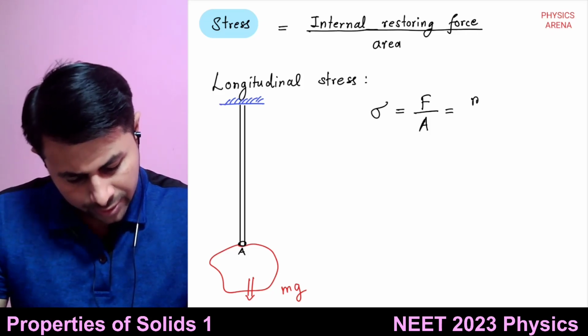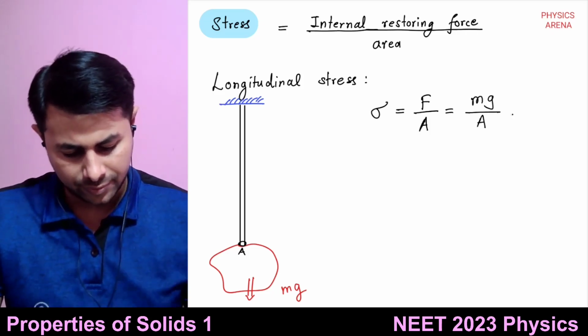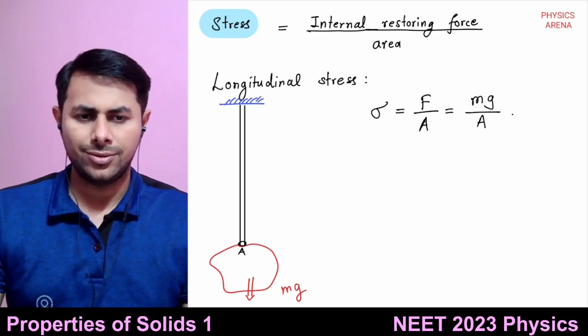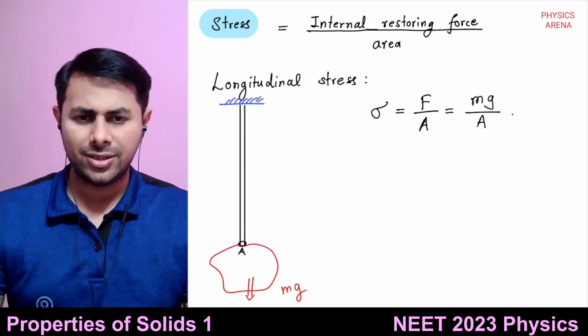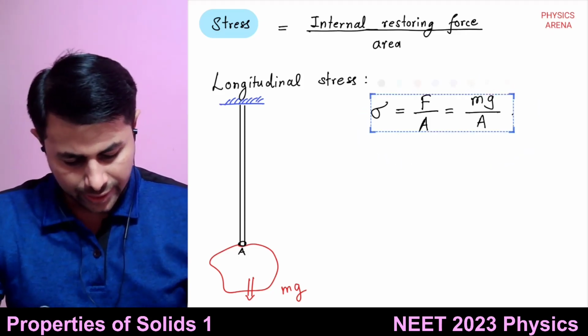So this is equal to mg upon A. So this is longitudinal stress.